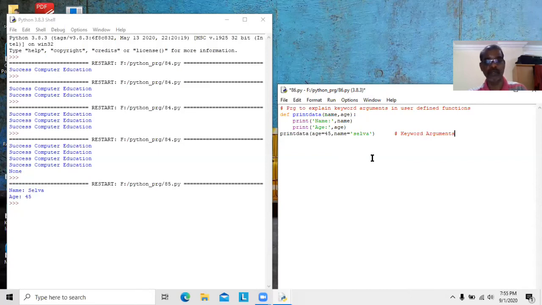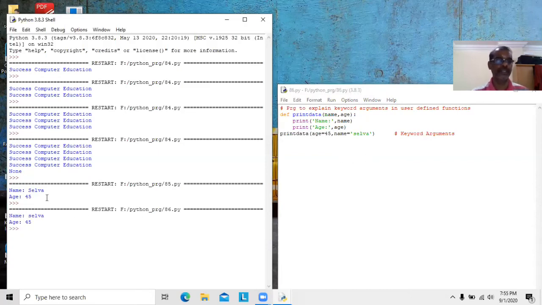Now I save the program and then run the program. Name Selva, so name Selva is a parameter. Two arguments are there. So arguments can be assigned to the parameters in function call itself. Arguments may be put in improper order also. Okay. Third one is default parameter.